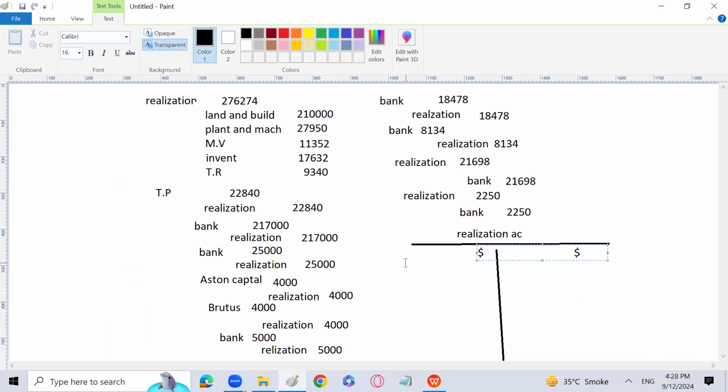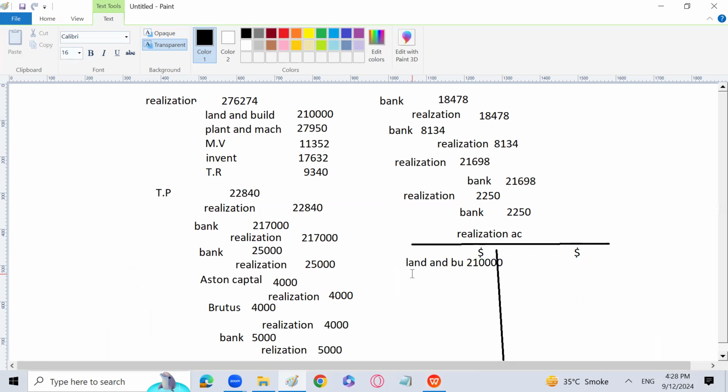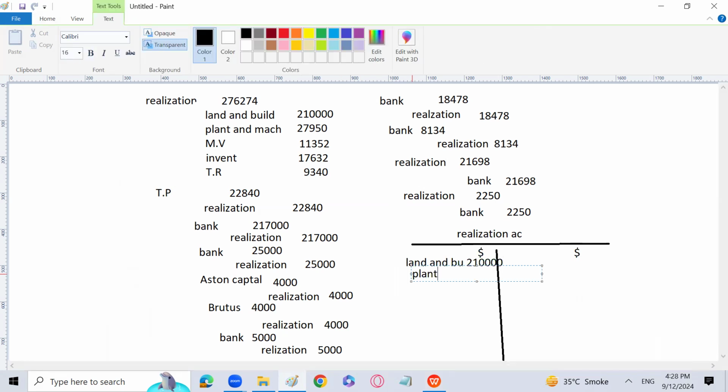So realization account is debited first because of land and building. That is 210,000. Then plant and machinery, 27950. Motor vehicle, 11352.